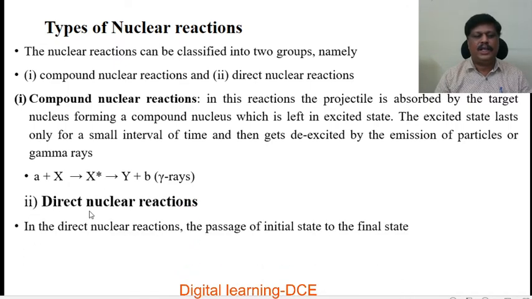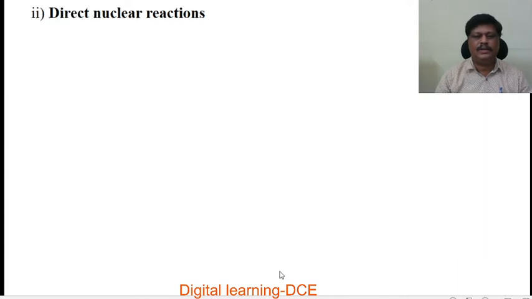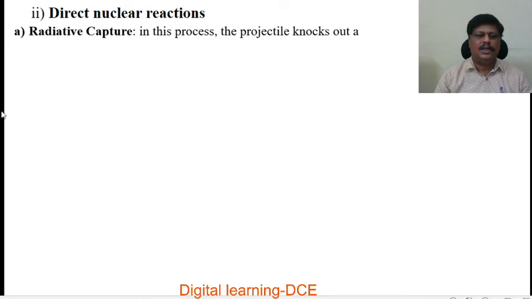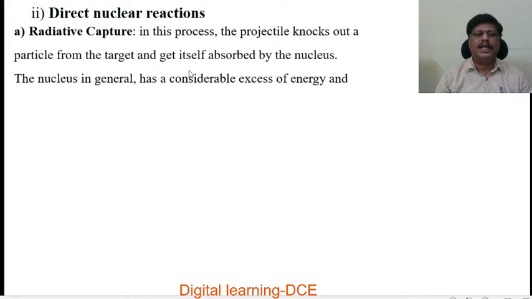Direct nuclear reactions. There are different types of direct nuclear reactions. In direct nuclear reactions, the passage from the initial state to the final state takes place in only one step. These reactions are of different types. The first one is radiative capture. In this process, the projectile knocks out a particle from the target and gets itself absorbed by the nucleus.